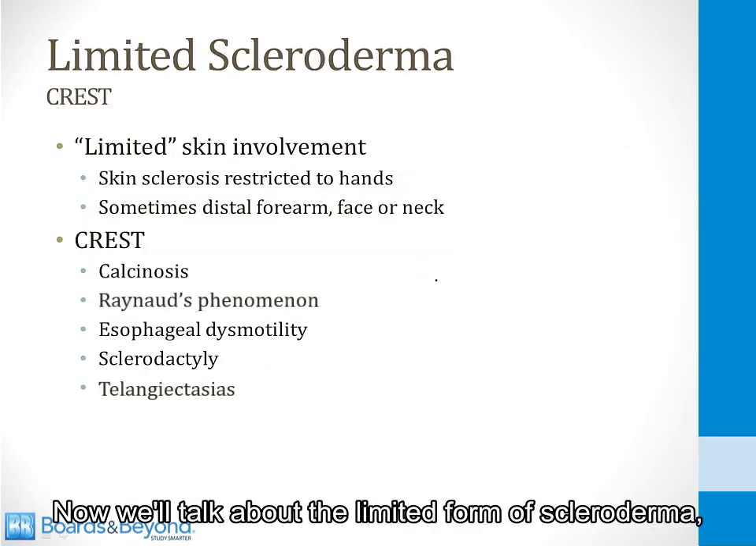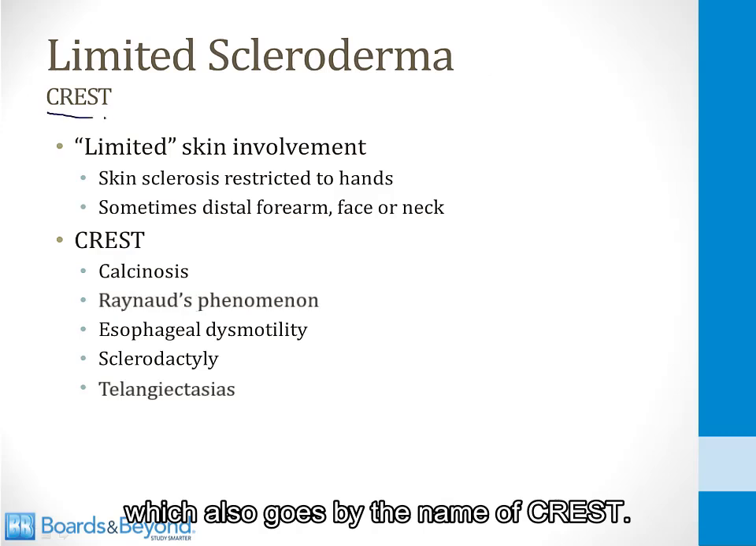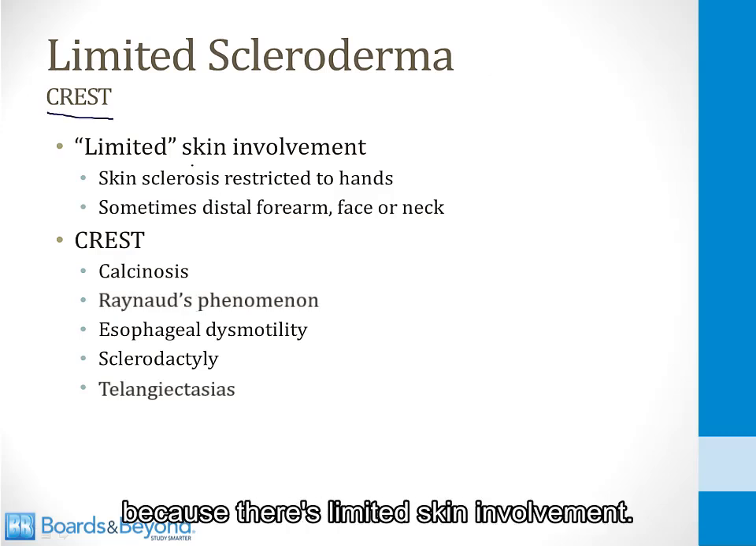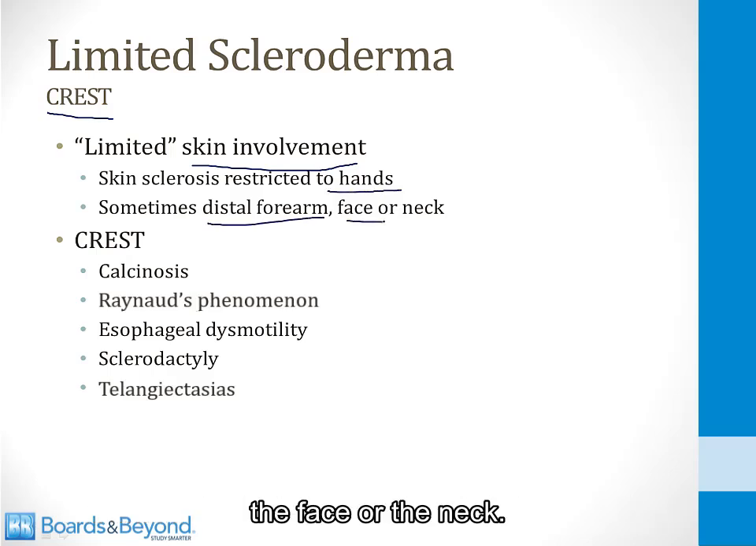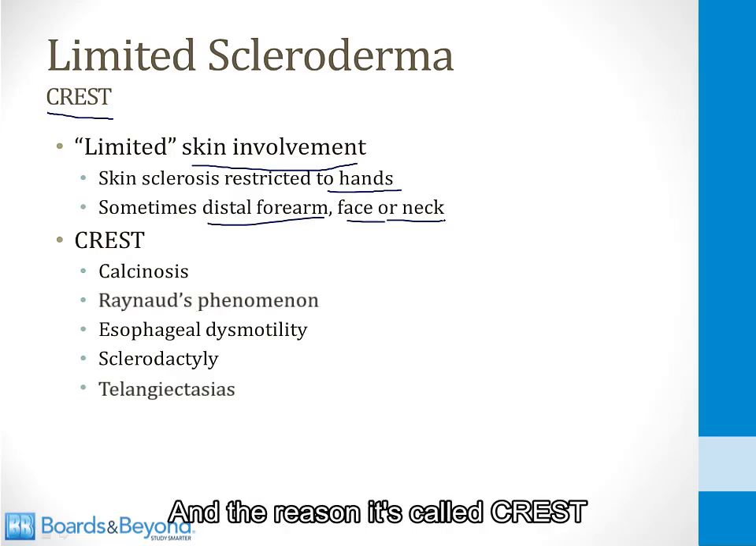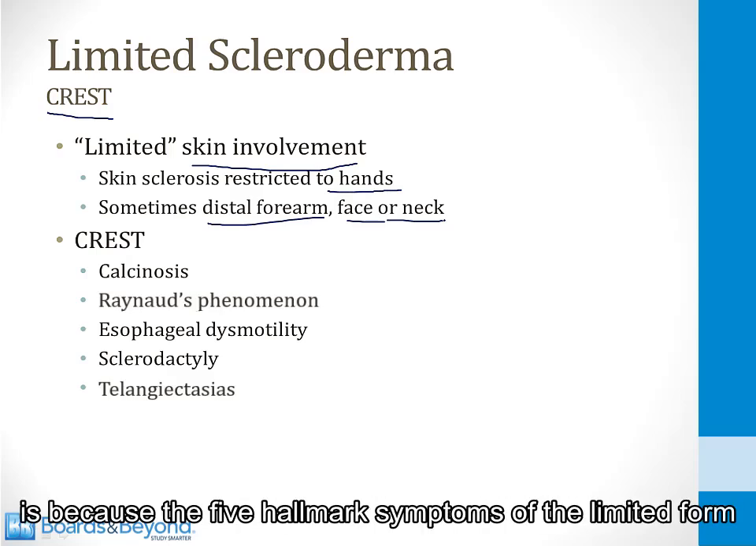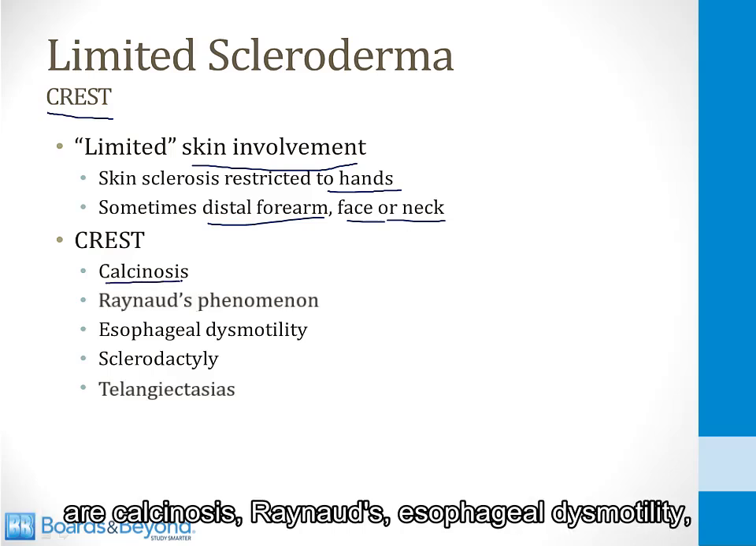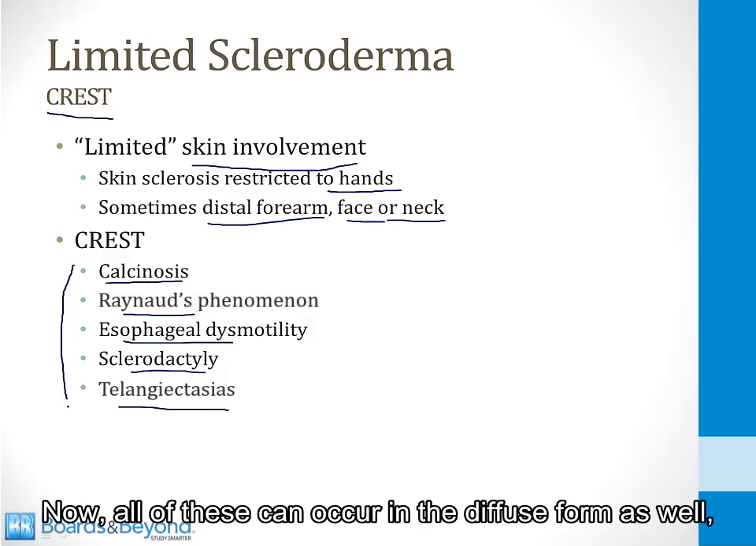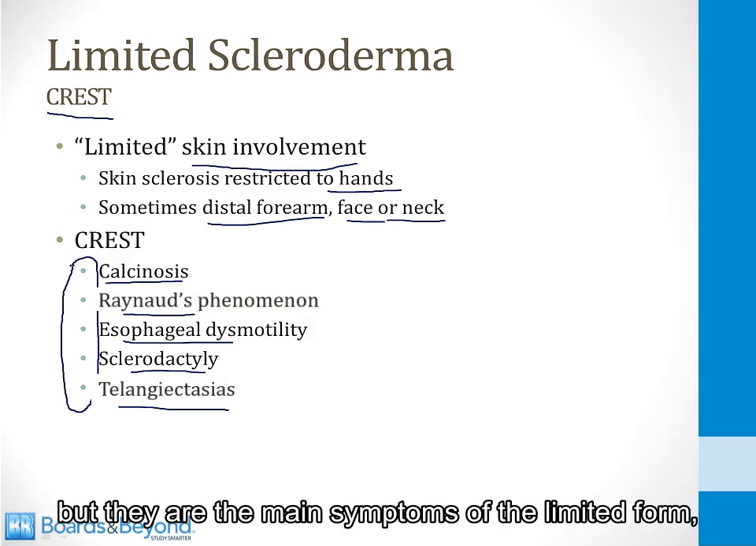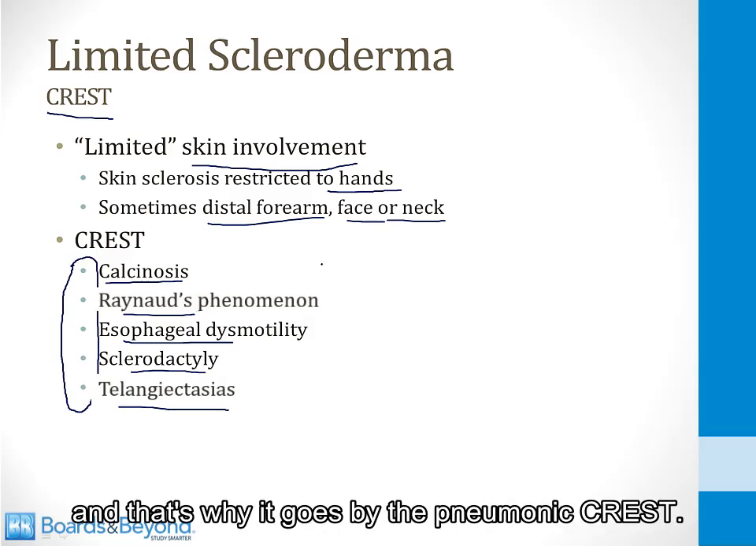Now we'll talk about the limited form of scleroderma, which also goes by the name of CREST, and it's called limited because there's limited skin involvement. The skin sclerosis is usually restricted to the hands. Sometimes it also occurs on the distal forearms, the face, or the neck. And the reason it's called CREST is because the 5 hallmark symptoms of the limited form are calcinosis, Raynaud's, esophageal dysmotility, sclerodactyly, and telangiectasias. Now, all of these can occur in the diffuse form as well, but they are the main symptoms of the limited form, and that's why it goes by the mnemonic CREST.